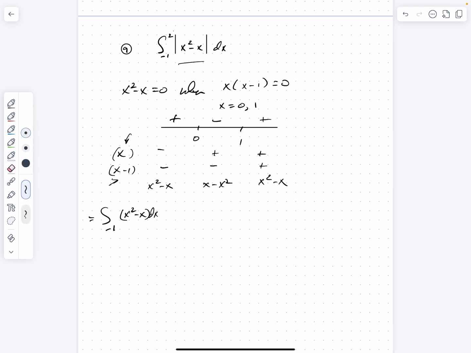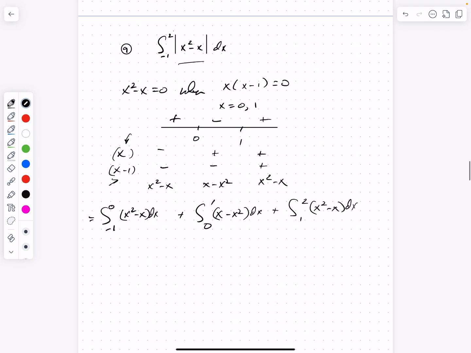I'm going to add that to the definite integral from 0 to 1 of x minus x squared, the opposite expression, dx. And then the final definite integral is from 1 to 2 of x squared minus x dx.